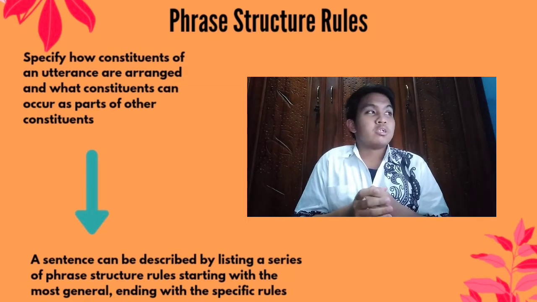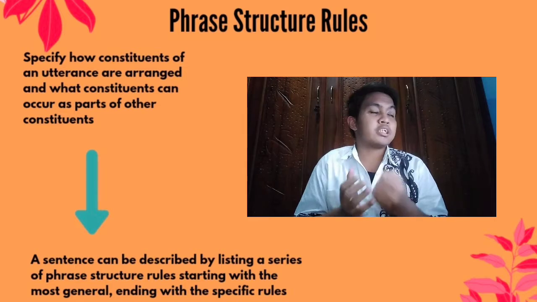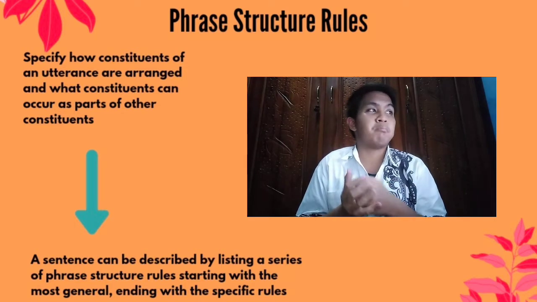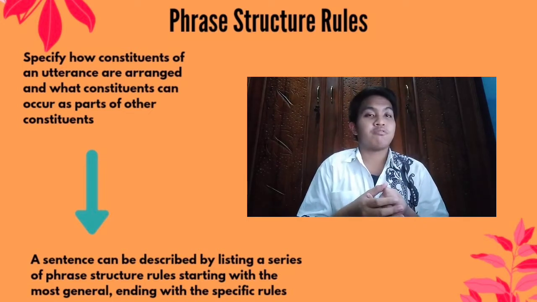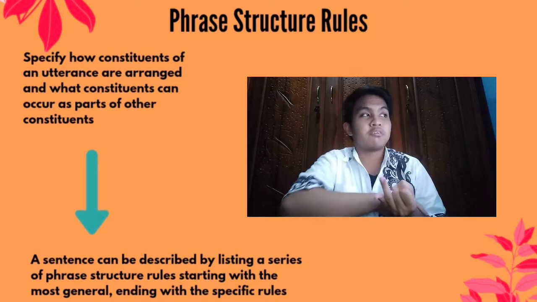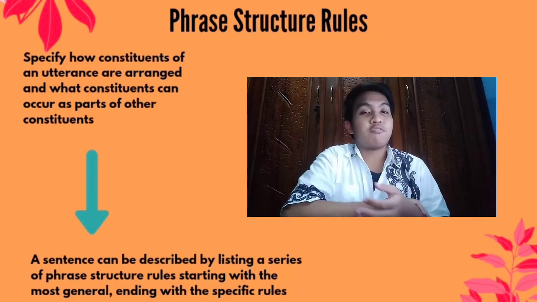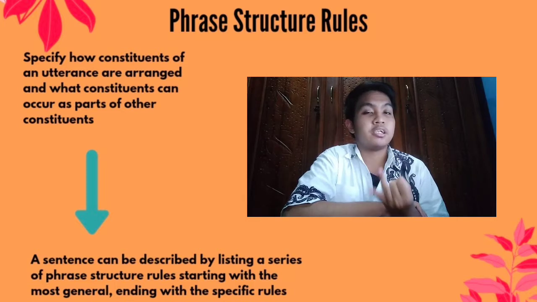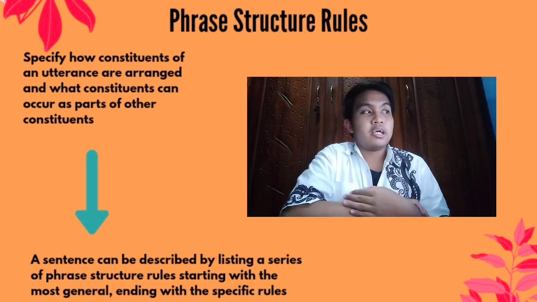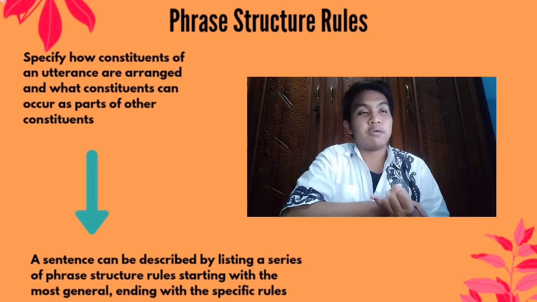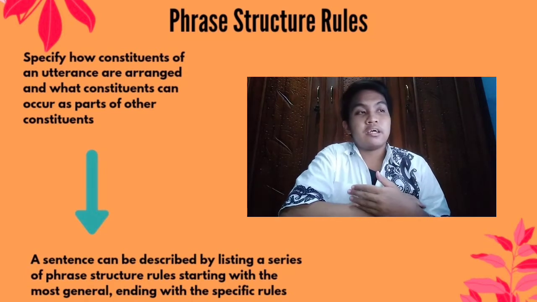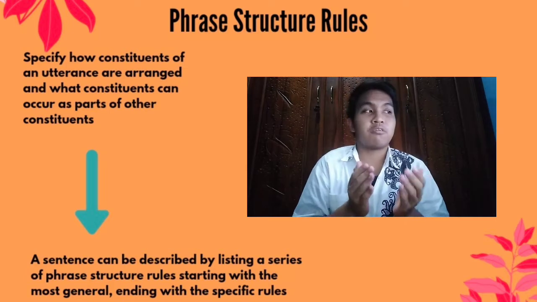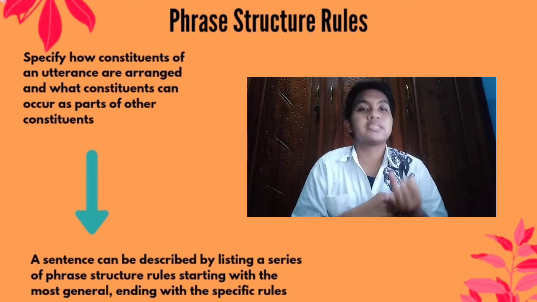Now we combine the rules for sentence A and B. The combined rules will describe both sentences. These are the combined rules: subject with noun phrase, auxiliary, and verb phrase; noun phrase with pronoun, or determiner, adjective phrase and a noun; adjective phrase with adverb and adjective; noun with noun plural; verb phrase with verb and prepositional phrase; and the last one is prepositional phrase with preposition and noun phrase.